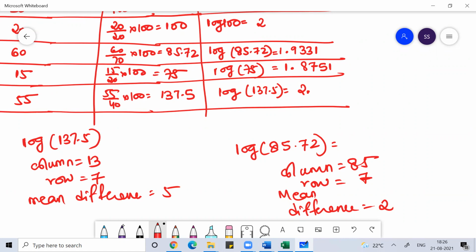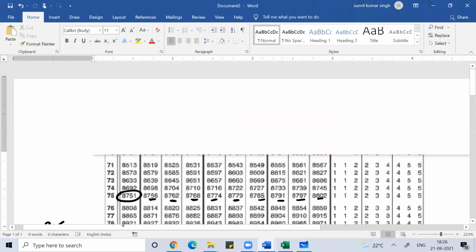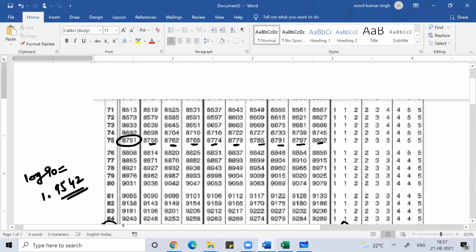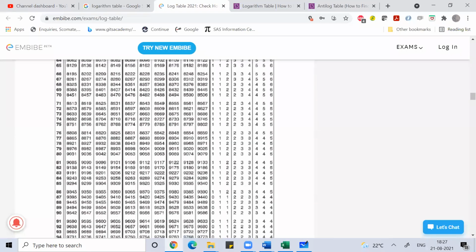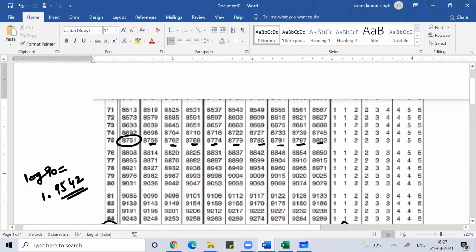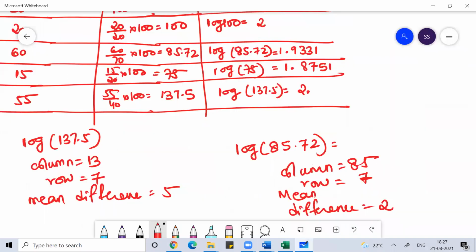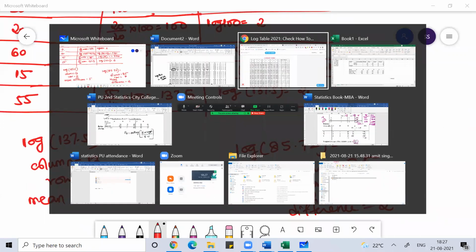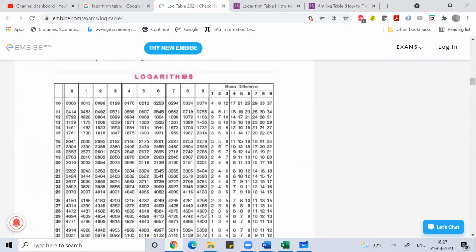Anyone, any doubt? Are you getting how you will find the log value? So for 137.5, see the 13 column. Then in that 13 column, in row 7, with mean difference 5.